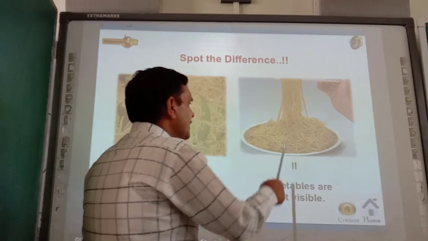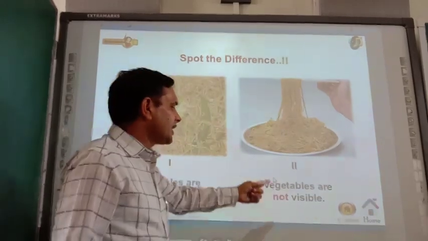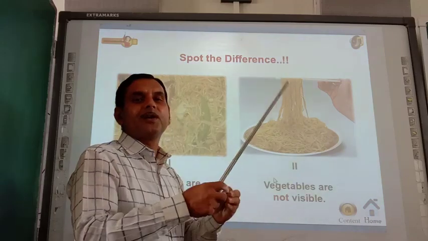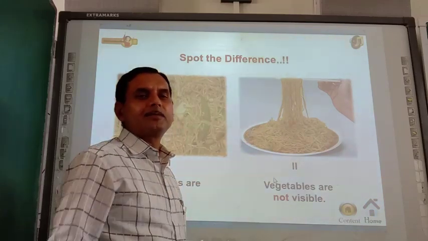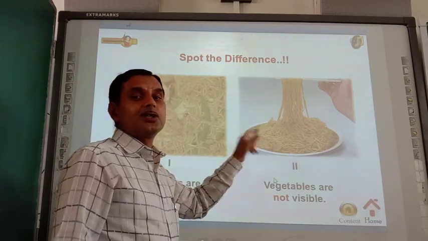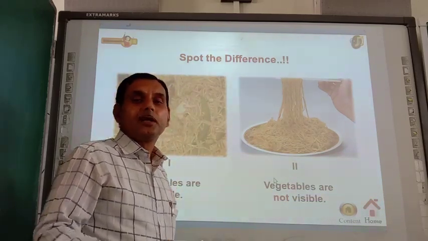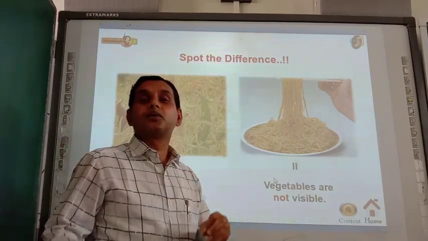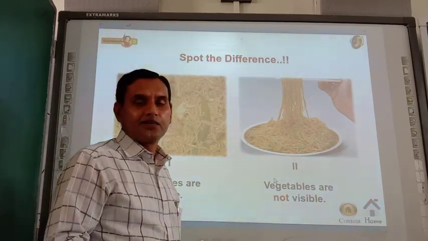Here vegetables are not visible, means between all components the boundary of separation is not there. Now you can say, sir, in the homogeneous mixture case you have written they cannot be seen by the naked eye. Just see, suppose you have added sugar to water.